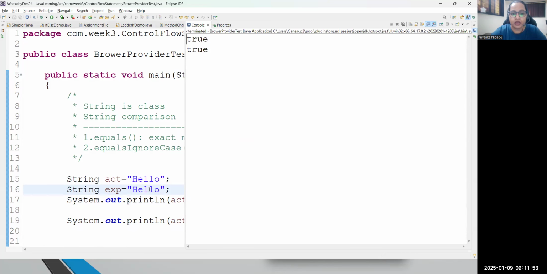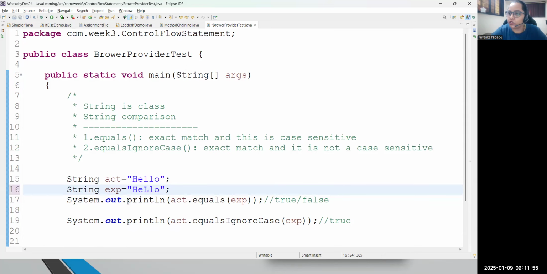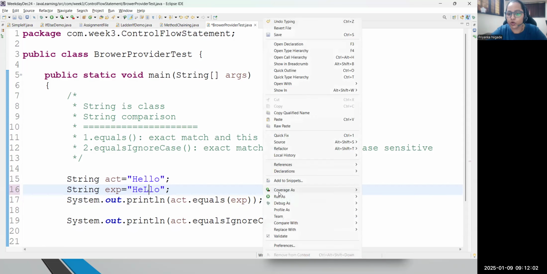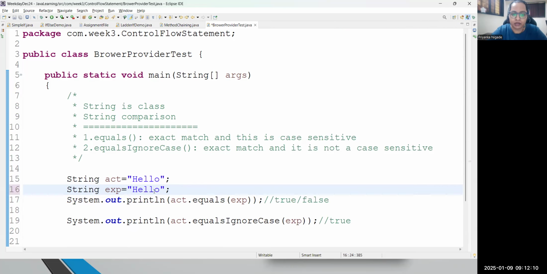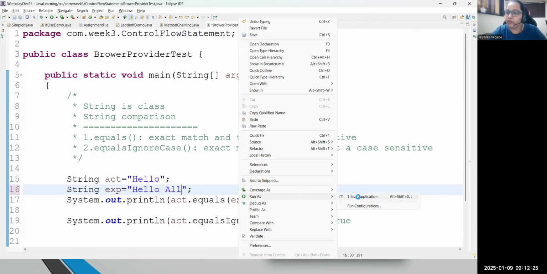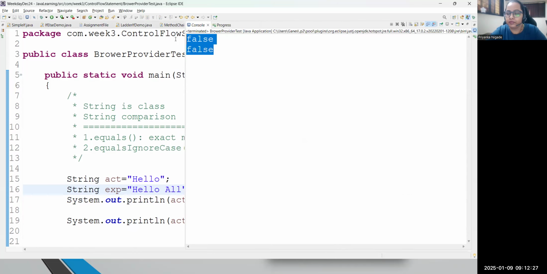Result will be true. Even though I'm changing the uppercase, lowercase format, now what will the result be? Equals will be false, but equalsIgnoreCase will be true, because you are not changing the data. Now see, the result I'm getting is false and true. But suppose at this moment I'm changing the expected string. Actual data is hello, but expected is hello all. In that case, what will happen? Both strings will not match and you will directly get false, two times false. Just have a look. Clear?